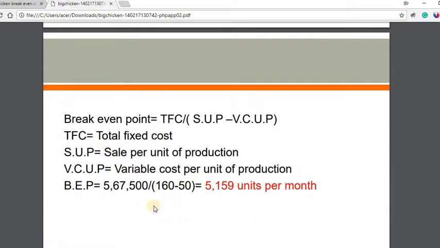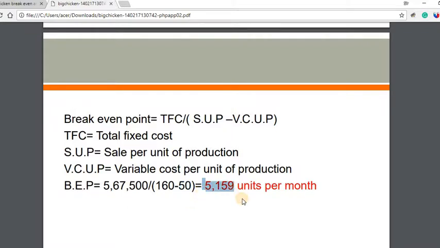What is the break-even point? The break-even point is the mathematical expression at which there won't be any profit and there won't be any loss. That is equal to total fixed cost divided by the sale per unit of production, for example one burger's amount, minus the variable cost per unit of production. For example, here the selling price of the burger is 160, and the cost of making the burger is 50 rupees. So what is the break point?